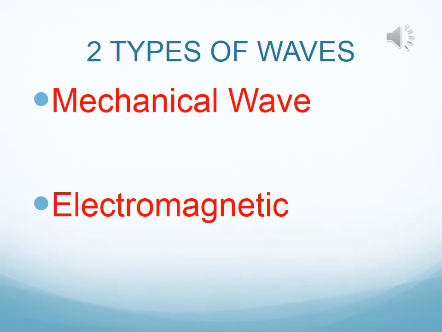In this slide, we're going to talk about the two types of waves, not to be confused with the two wave movements. The two types of waves are mechanical and electromagnetic. In the next slides, we'll actually go through specifics about what is a mechanical wave and what is an electromagnetic wave.